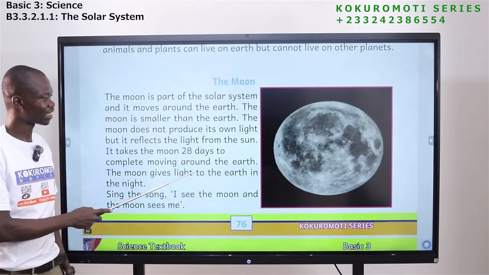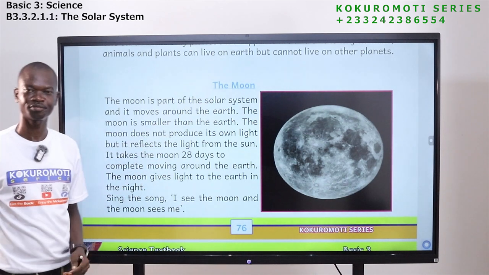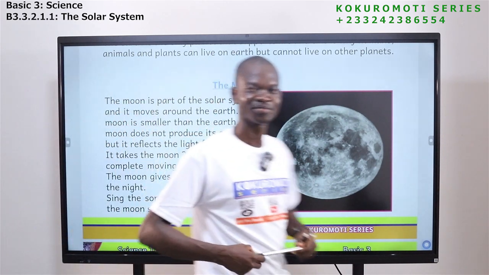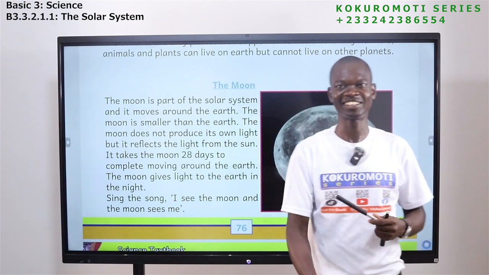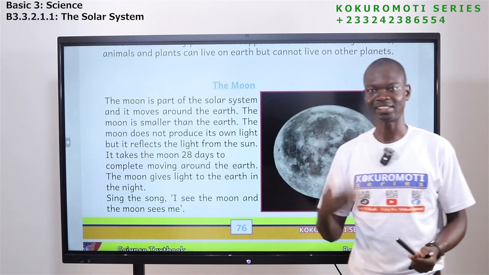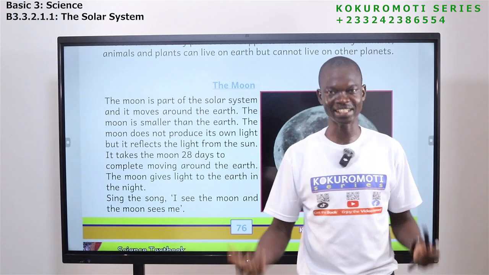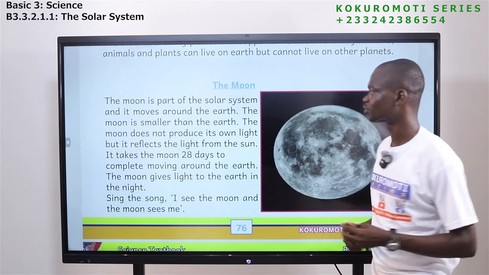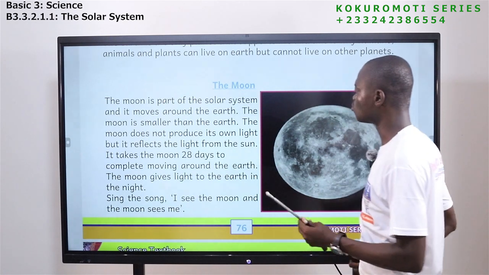Now we have seen the sun, the earth. We are coming to look at the third one, which is what? The moon. Hello? Have you seen the moon before? At what time do you see the moon? We see the moon in the night. The sun is seen during the day, but in the night we see what? The moon.